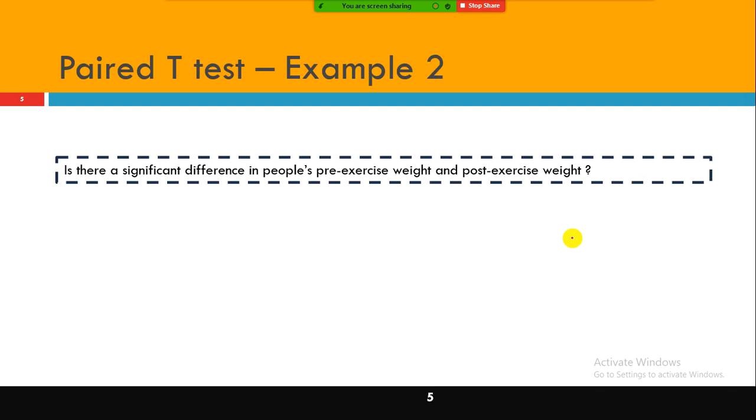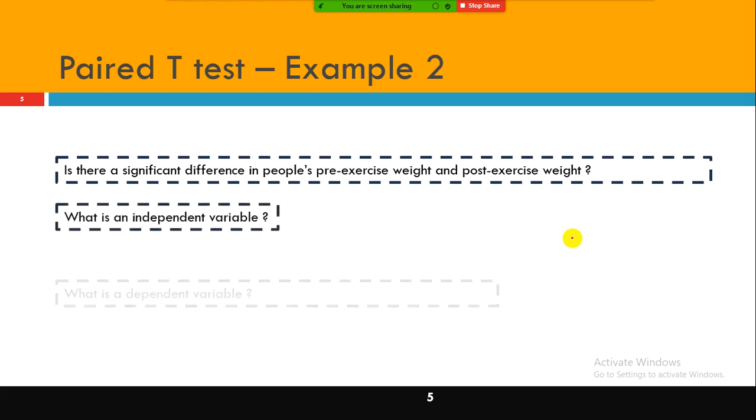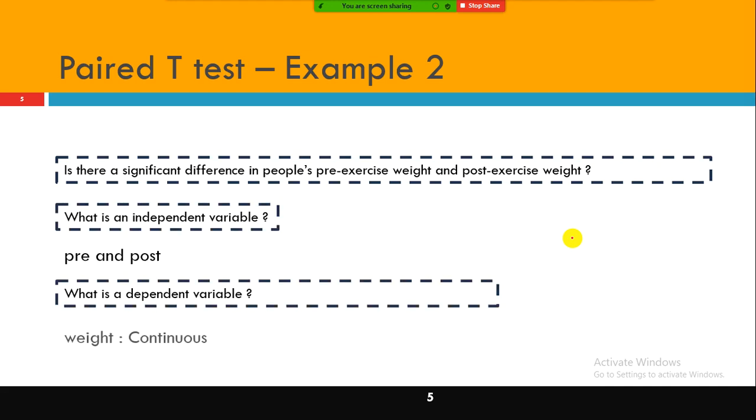And now you tell me which one is the independent and dependent variable. Where is the difference? Very good. Where is the dependent variable? We can say the independent variable is exercise, pre-exercise and post-exercise. These are the independent variable. Weight is a continuous variable. Continuous is a numerical variable.